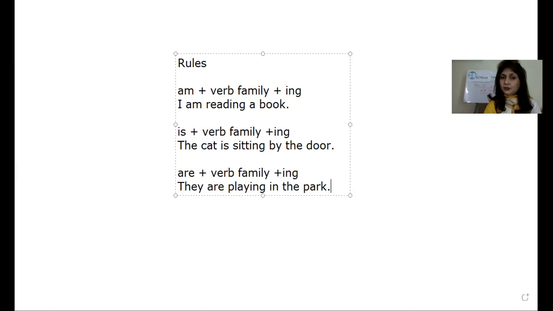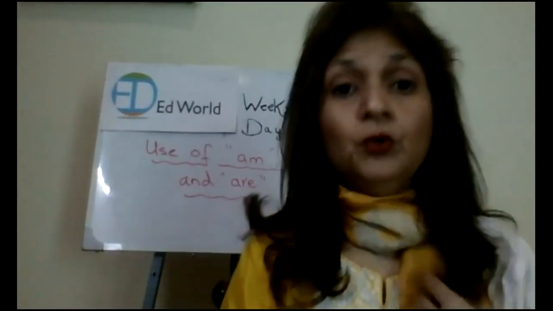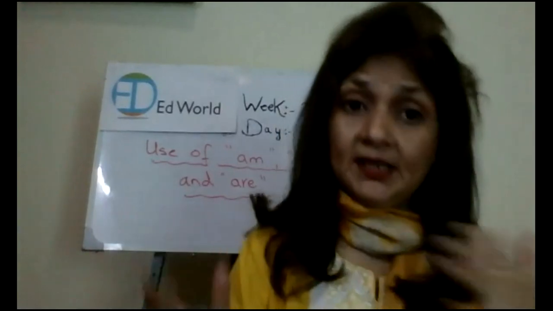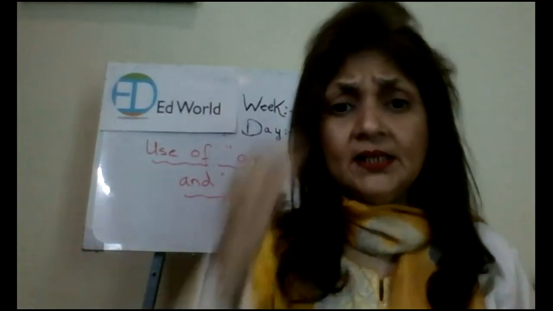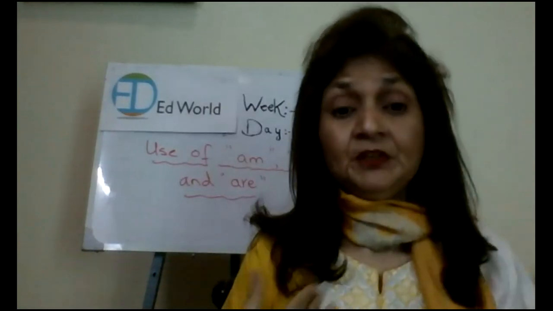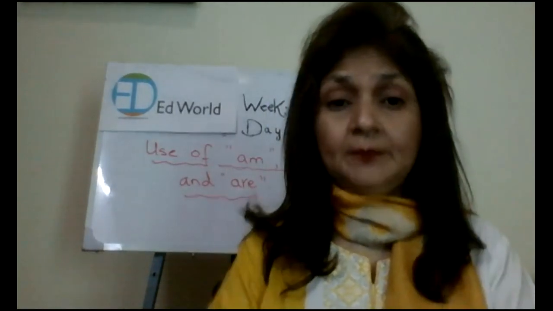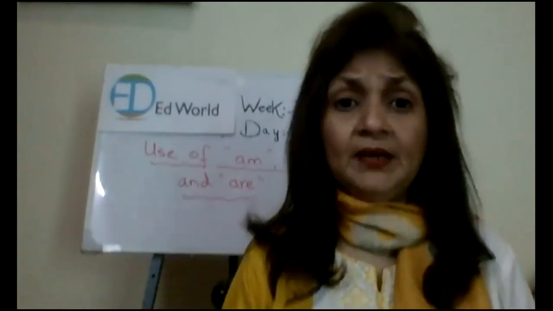So you understand the rules. With am, you will use the verb family plus ing. Same way with is, you use verb family plus ing. With are, again you will use the verb family with ing. So these are the certain rules that you need to follow while you are using am, is, and are. It is very easy. You will always use am when you are talking about I. When you are using I in a sentence, you will always use am. Like I am teaching, I am writing, I am explaining.